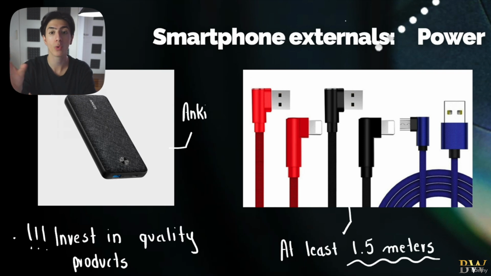Obviously, with the cable, we're limited to an internal space, but we never run out of power. With a power bank, we are not limited to an internal space. We can go outside, we can do whatever we want, but obviously we are limited by how much power we have in our power bank. That being said, you can buy 2 power banks, 3 power banks, 10 power banks, as many as you need in order to shoot for the whole day.